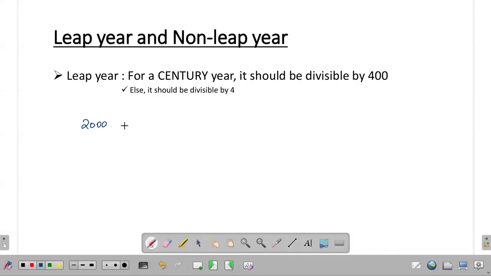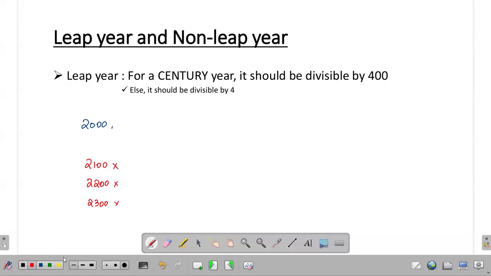2000. It's a century year. 2000 is divisible by 400. So 2000 is a leap year. Now consider 2100. 2100 is also a century year. But 2100 is not divisible by 400. So 2100 is a non-leap year. Similarly, 2200 is a non-leap year. 2300 is also a non-leap year.